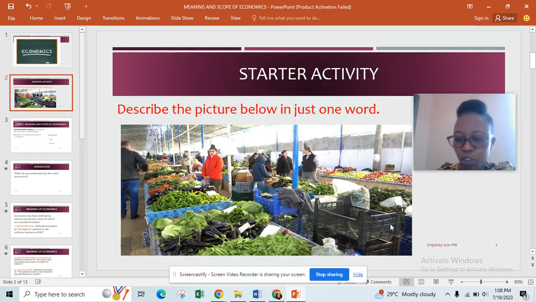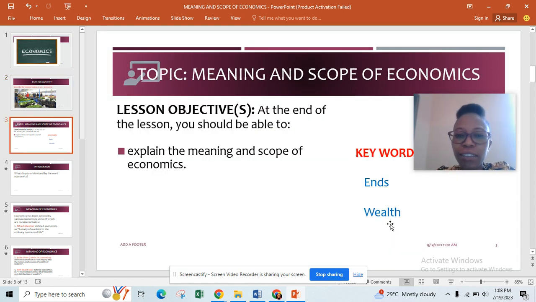So looking at the picture, you can see trade. If you say trade, you're correct. If you say business, you're correct. If you say buying and selling, you're also correct. So let's move. So we want to look at the meaning and scope of economics.